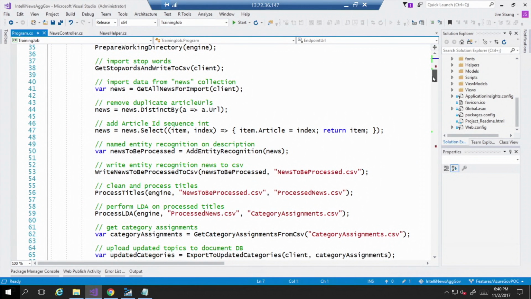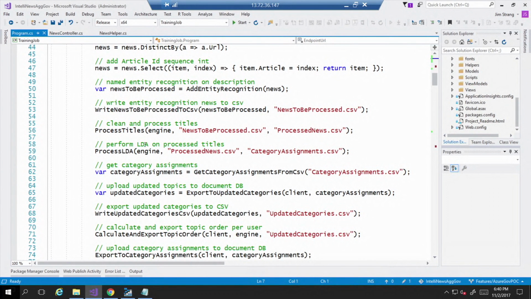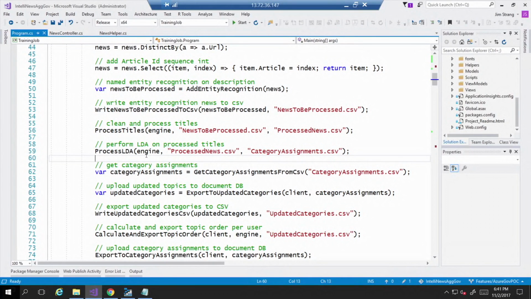So going further down here, I just want to point out the one that is really of interest here, which is the process LDA. And this LDA is that algorithm that the gentleman David Blei had built. And it stands for latent Dirichlet allocation, some fancy term which we need not be concerned about, but it's essentially a complex R package. So you can see here, I'm in C#. I did some data manipulation and ultimately calling that R package, which is just returning the data.